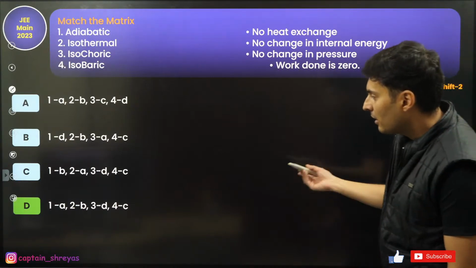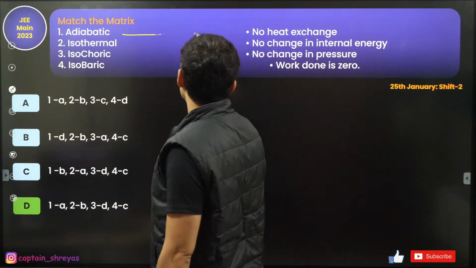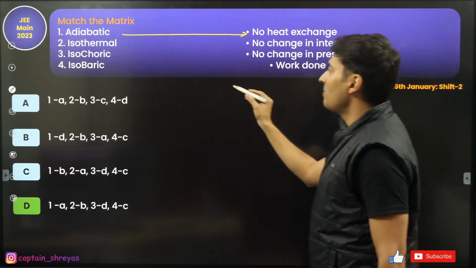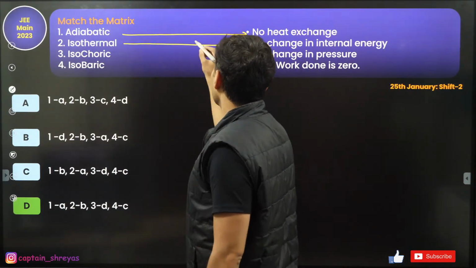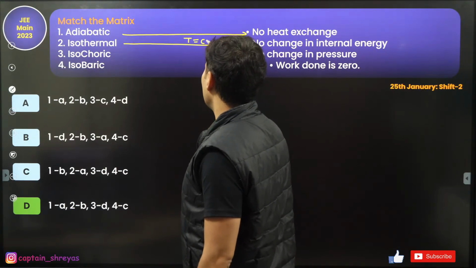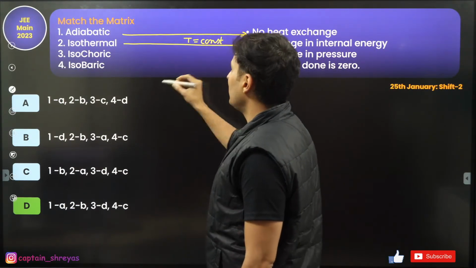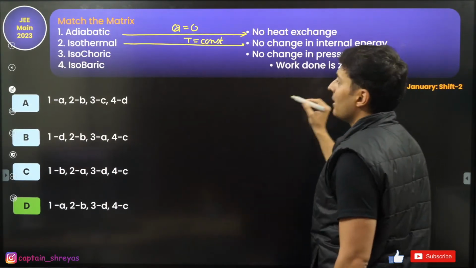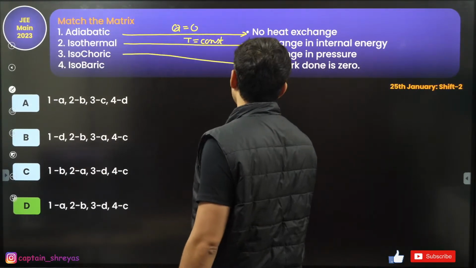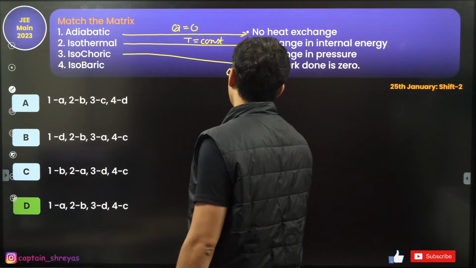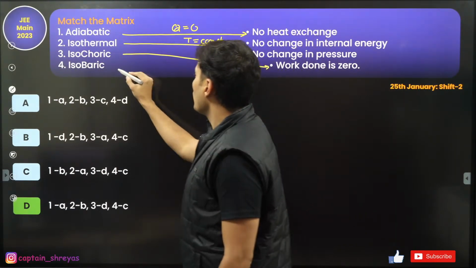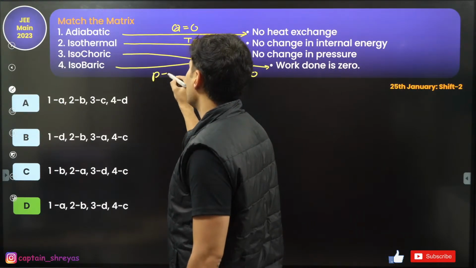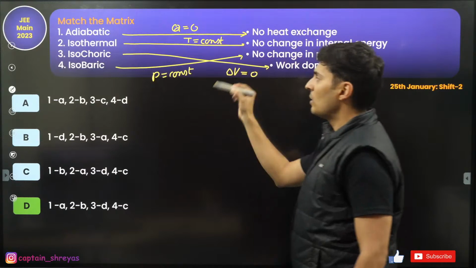I think everything is almost matching. Adiabatic is obviously no heat exchange. Isothermal, there will be no change in temperature. That's why there is no change in the internal energy. Here Q is basically 0. Isochoric, work done is 0, because change in the volume is 0. And isobaric means pressure is constant. That's how you get it.